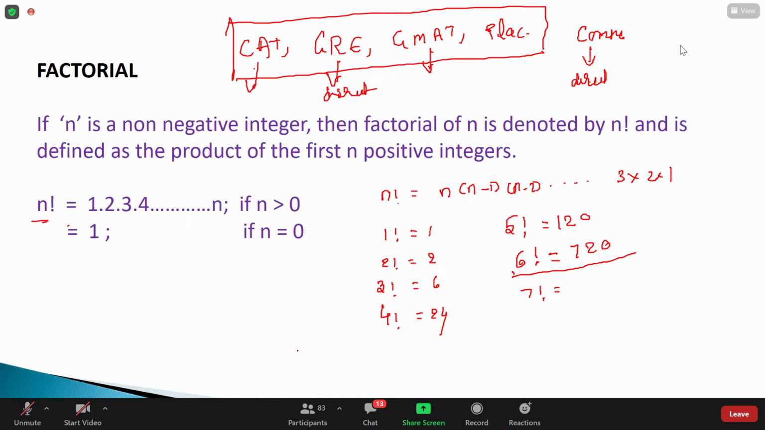Good to see your answers. Very good. So 5040. Guys, if you can remember up to this, definitely it will be helpful for you in exams. So 1 factorial to 7 factorial, guys, you need to remember these values.